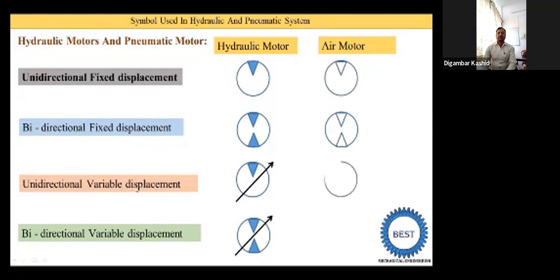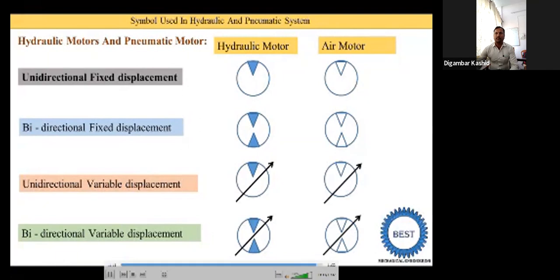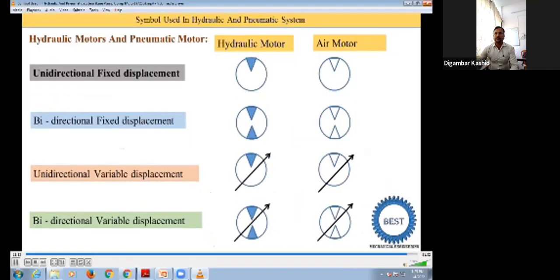Third one is the unidirectional variable displacement. Unidirectional means we need to draw one triangle. For variable displacement we draw one line at 45 degrees, that is the arrow line. And the next one is the bidirectional variable displacement. Bidirectional means we need to draw two triangles, flipped by 180 degrees, and we draw one arrow line at 45 degrees. More symbols are covered in a different video, because this video is too long.